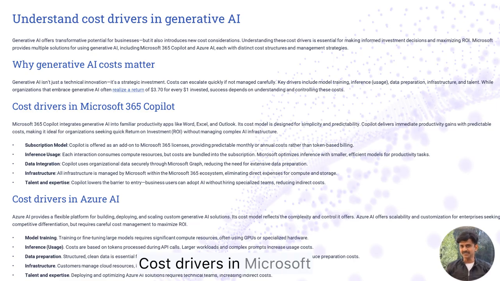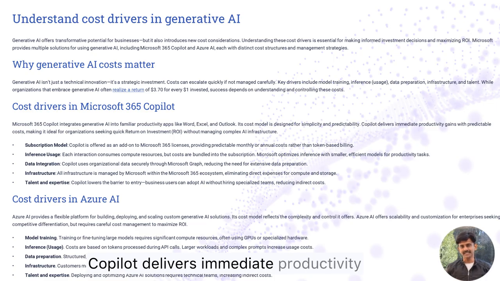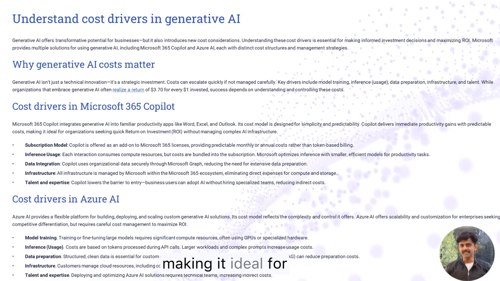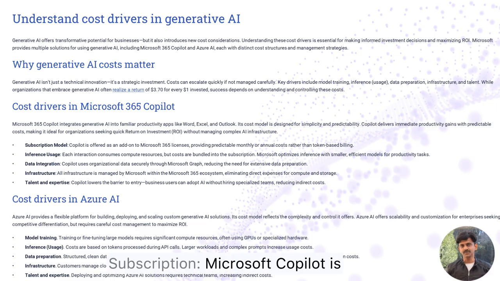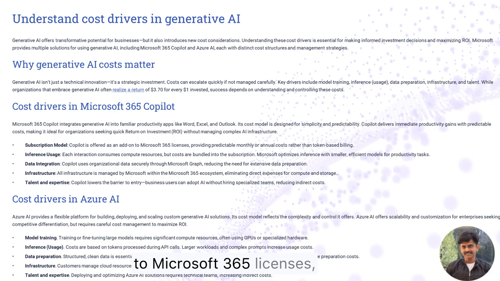Cost drivers in Microsoft 365 Copilot. Microsoft 365 Copilot integrates generative AI into familiar productivity apps like Word, Excel, and Outlook. Its cost model is designed for simplicity and predictability. Copilot delivers immediate productivity gains with predictable costs, making it ideal for organizations seeking quick return on investment, ROI, without managing complex AI infrastructure. Subscription: Microsoft Copilot is offered as an add-on to Microsoft 365 licenses, providing predictable monthly or annual costs rather than token-based billing.